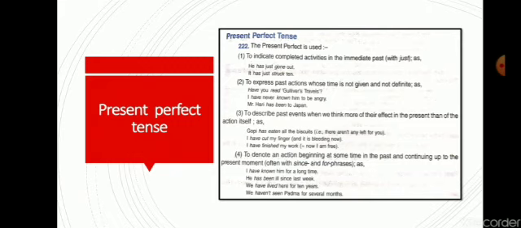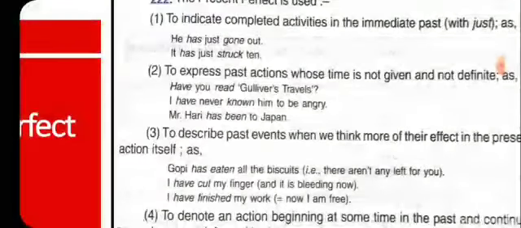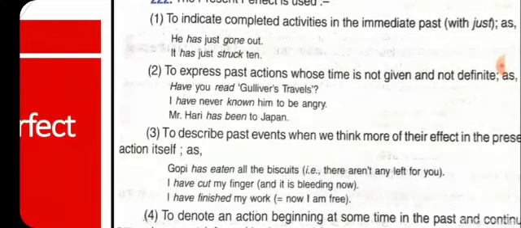At first, to indicate completed activities in the immediate time. For example, he has just gone out. When the activity has been completed immediately, then we will use present perfect tense. Another is, it has just struck 10. Just is also presenting the immediate action.